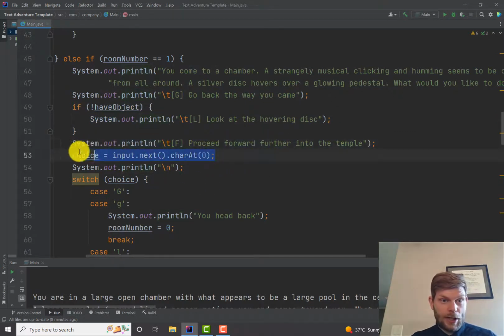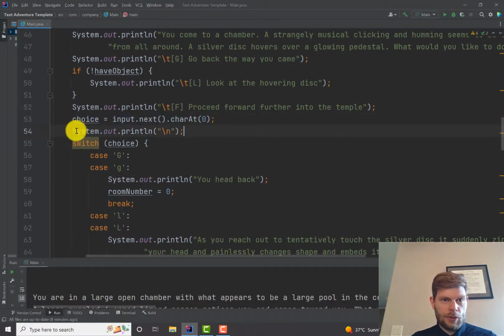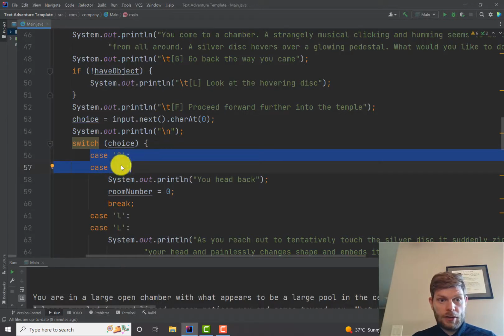Again, we do our choice. We set our choice variable to whatever they want to do. I also did 2 spaces. Notice this time, instead of an if, else if, I did a switch, because that is an equally reasonable way to solve it. So I'm switching based on choice, which I can do because choice is a character, and switch statements work with characters. So if they type in a G, that's your go back thing.